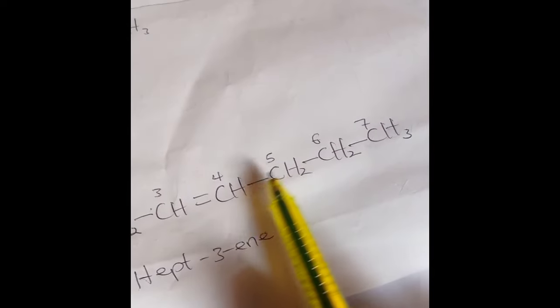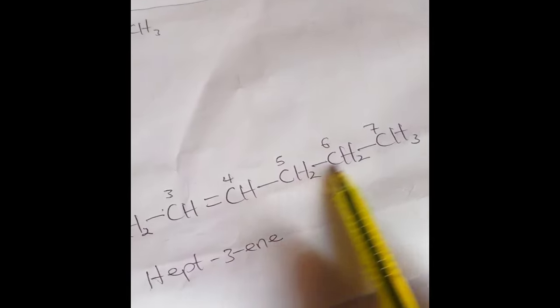Now let's look at this compound. You can see here we have this end, and then we have this other end. And here is the position of the double bond. If I count from here, 1, 2, 3, I have 3 carbon atoms before where I have the double bond. And if I start from here, I have 1, 2, 3, 4.